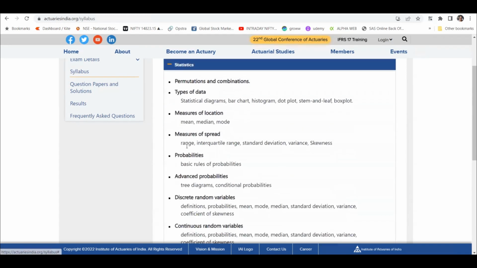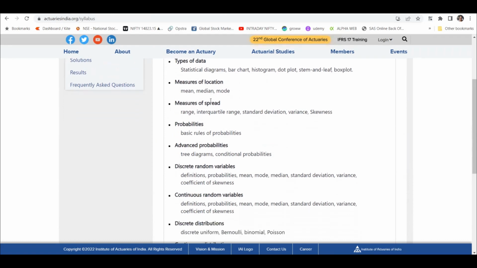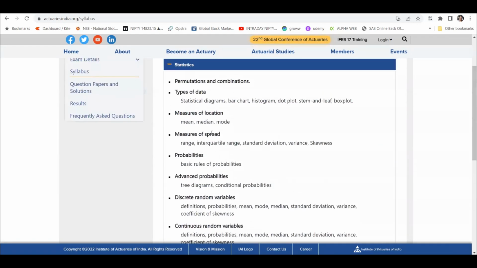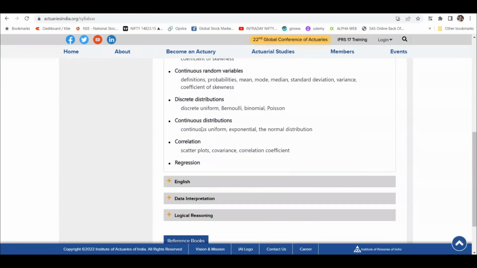In statistics, these are the things that we'll also study in the first, I think, in our time it was called CT3, but right now I think it is called CS1. So in CS1, these are the things that you are going to study. That only helps you in your further studies, and that's why I believe that taking the entrance exam can put you ahead of others, right? Because the concepts that are studied over the papers are covered here. These are the concepts that we'll study in the first 2-3 chapters of maybe CS1, right?